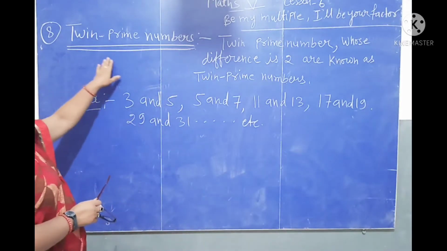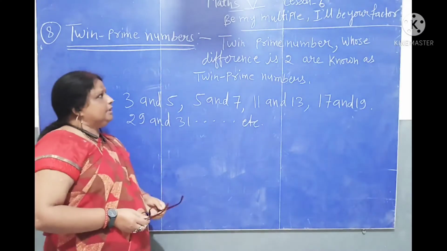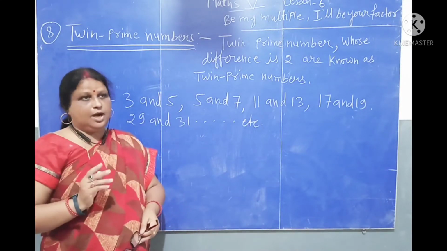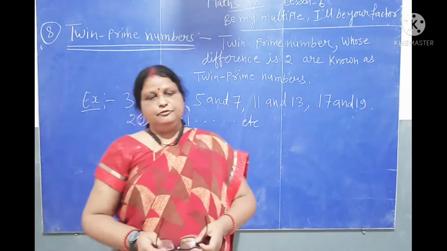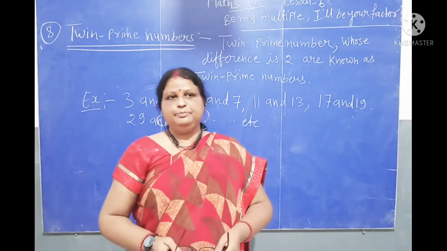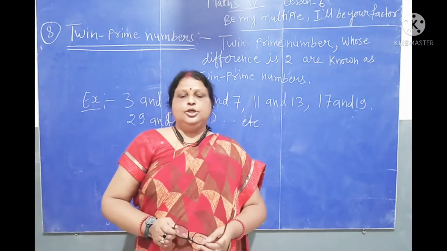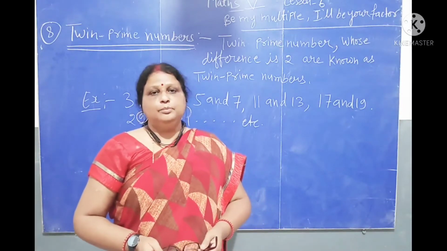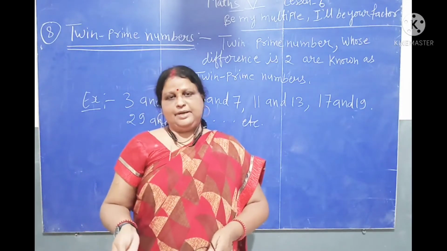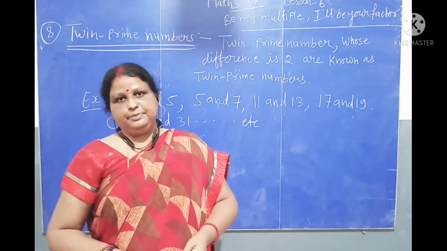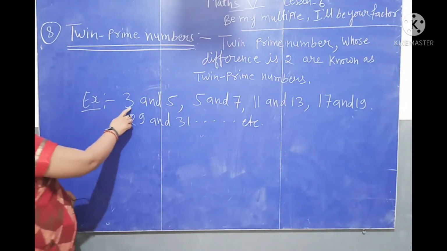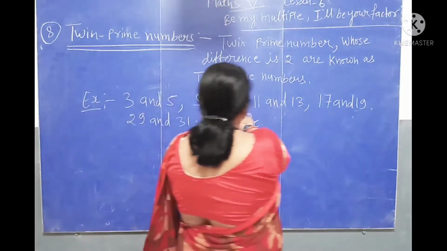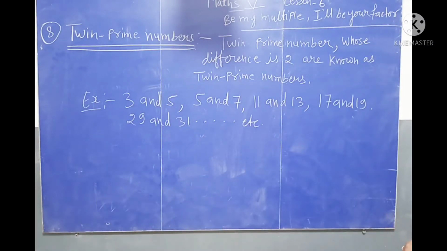Number 8, twin prime numbers. Twin primes are prime numbers whose difference is 2. In simple words, we can say that a twin prime number is either 2 less or 2 more than the other prime number. Let's see the example. Examples: 3 and 5, 5 and 7, 11 and 13, 17 and 19.